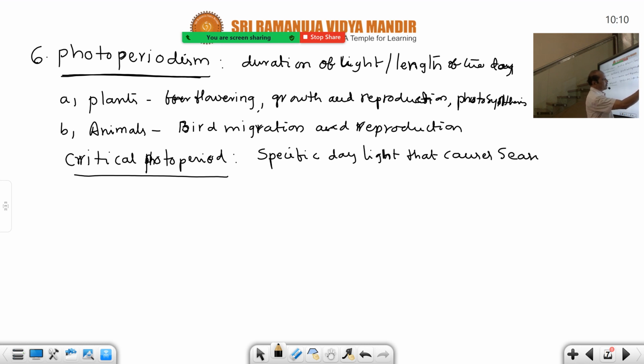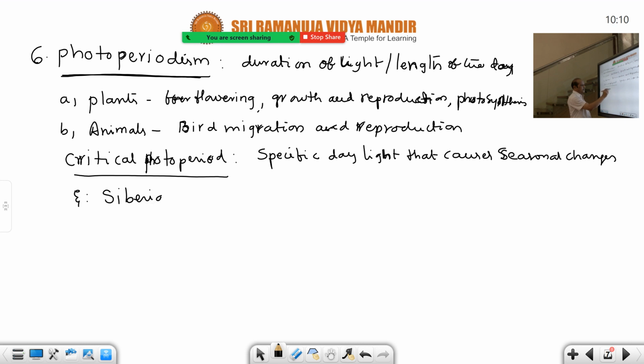Seasonal changes. In some season, light is very less available. That causes seasonal changes, and is called critical photoperiod. You need not write the heading again because it is already there. A specific daylight that causes seasonal changes is also called the critical photoperiod. For example, bird migration, the Siberian crane.